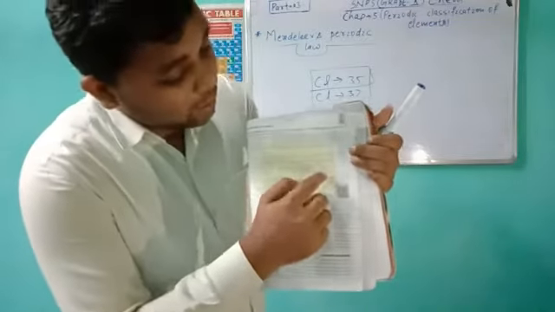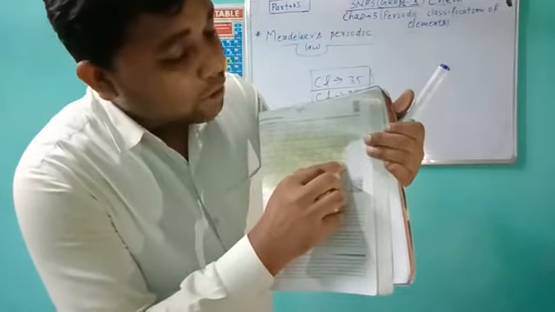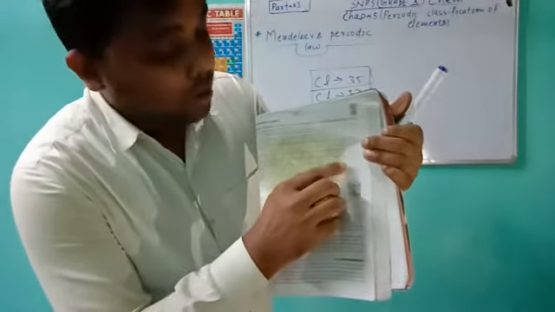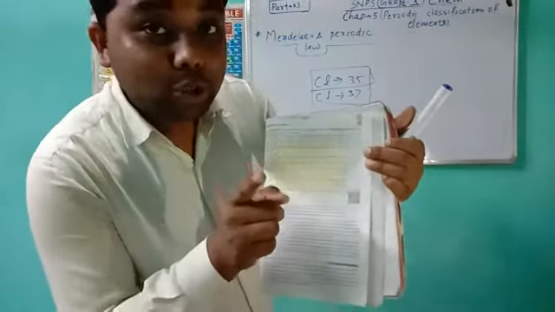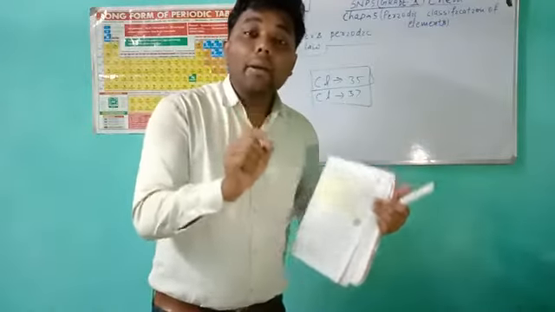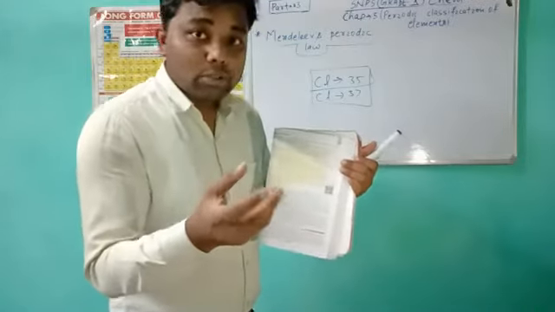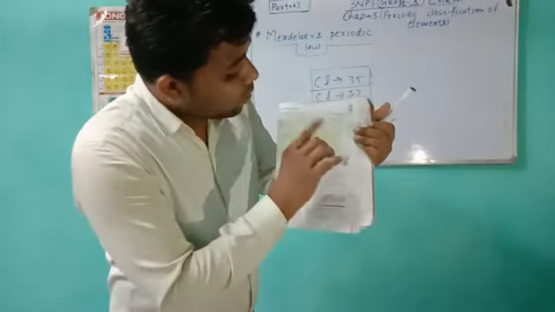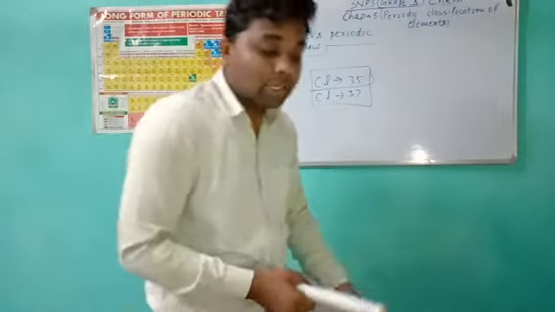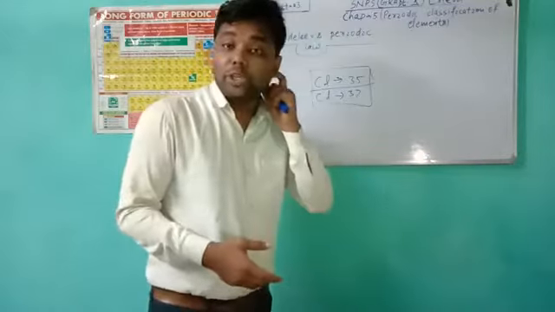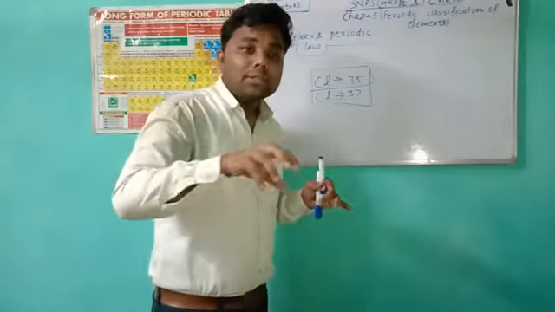In this Mendeleev table, you can see the cobalt and the nickel. The cobalt has 58.9 atomic mass and the nickel has 58.7 atomic mass. In order to arrange the elements in increasing atomic mass, he should have put nickel first and cobalt after the nickel, but he did not give any explanation for why he put cobalt before the nickel.